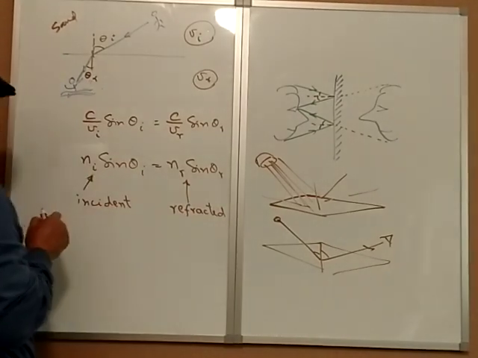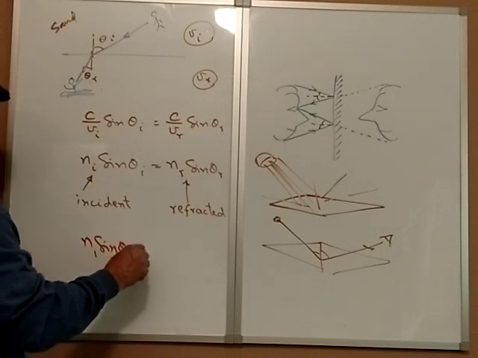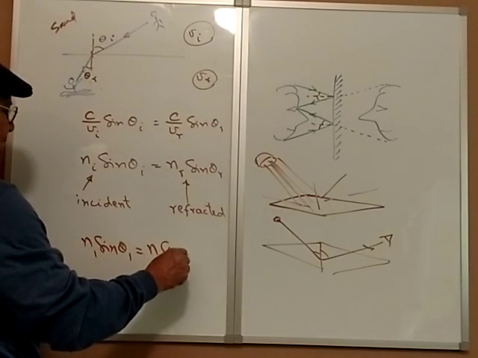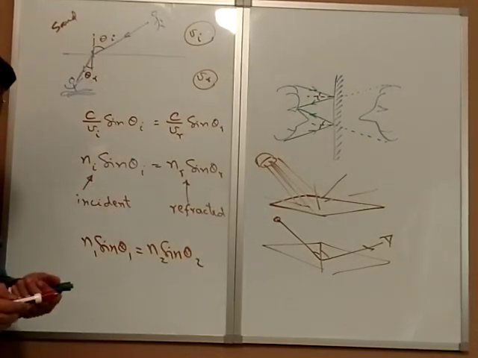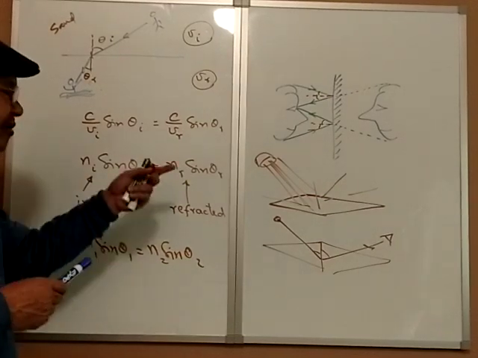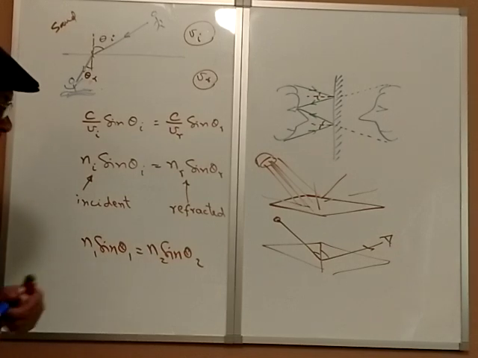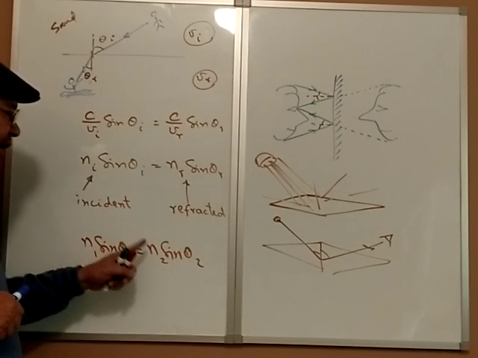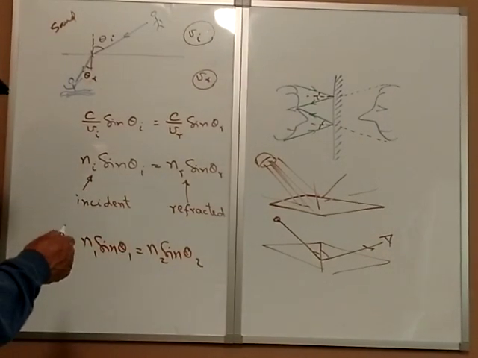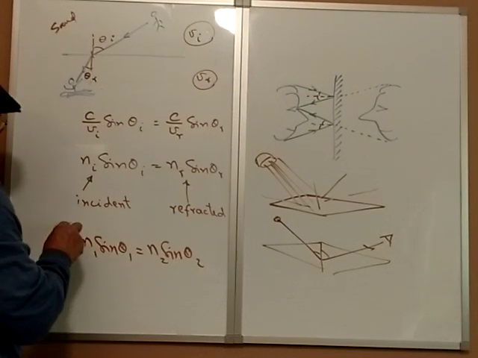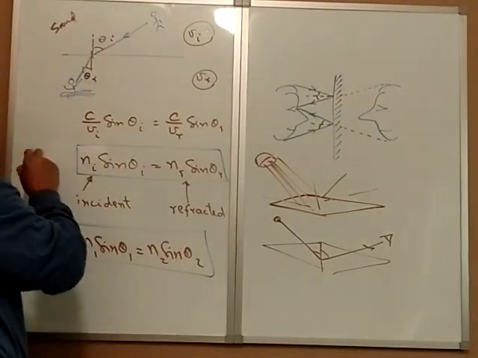Now in your book, they will use N1 sine theta 1 is equal to N2 sine theta 2. Doesn't matter, right? You use 1 or 2 or incident and refracted, right? I prefer incident and refracted so that you will know which one you are dealing with, and then you are not going to make a mistake. Because if you use just N1 sine theta 1, N2 sine theta 2, then you will get confused and later you will make mistakes, alright? So this law, or this law, which is the same, is called Snell's law.